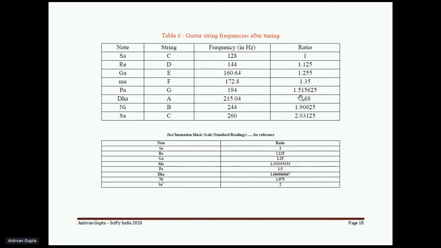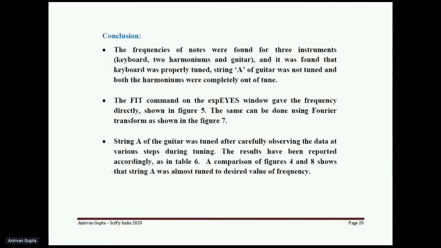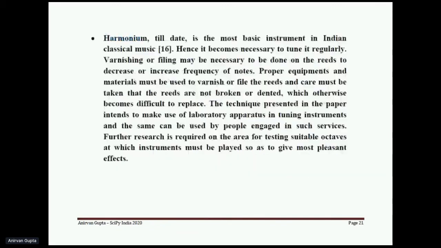So yes, this method works, and we can actually confirm that whatever we are doing is correct. Similarly, for all the other musical instruments, like the harmonium or even other strings of the guitar, they could be tuned in the same way. The frequencies were obtained, and we confirmed them with the Fourier transform.